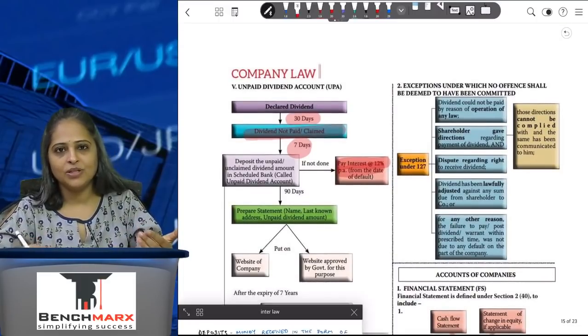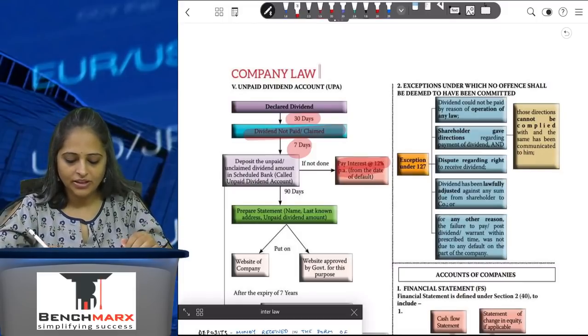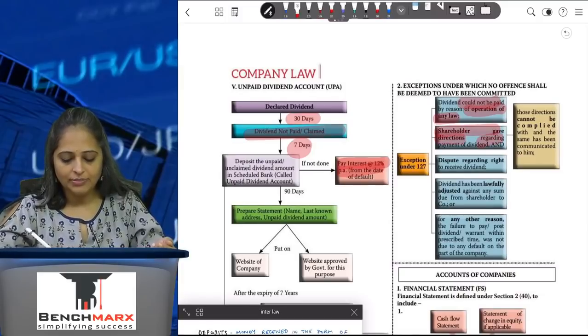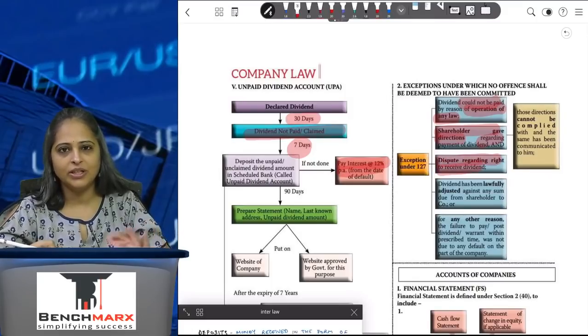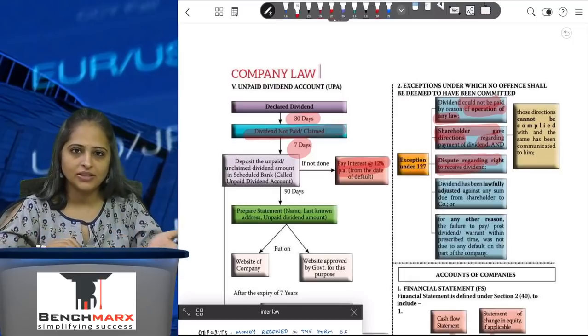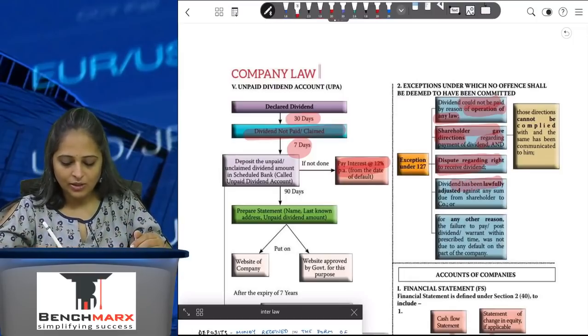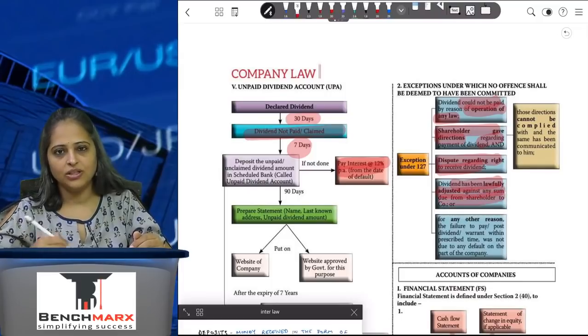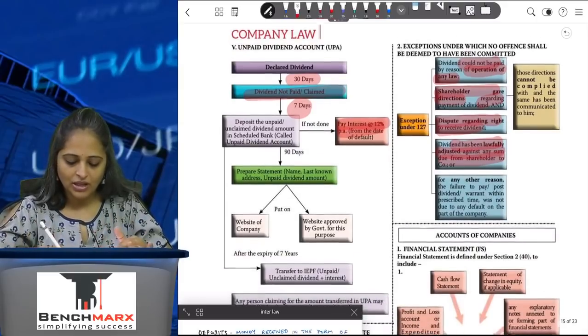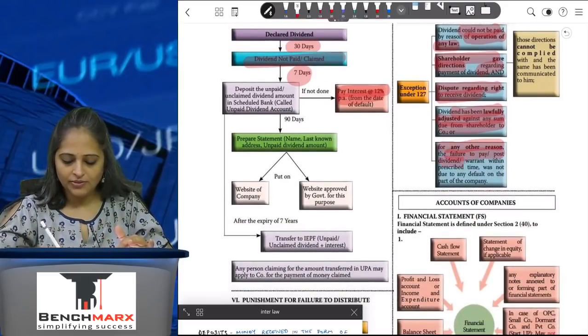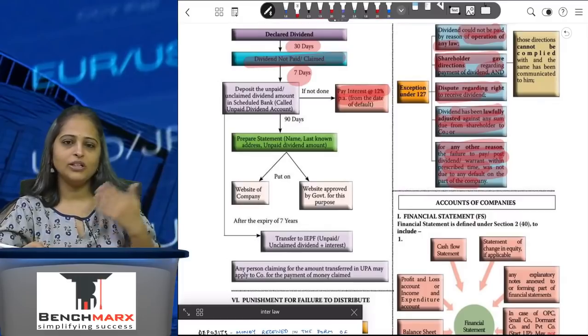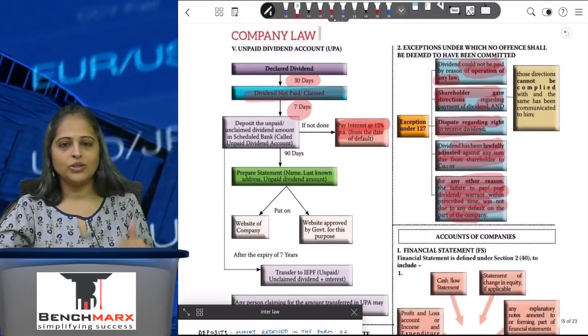When are there exceptions, when will no offense be committed? When the dividend could not be paid because of operation of any law, or the shareholders gave direction regarding payment of dividend, whether they wanted it or not, or there is a dispute regarding the right to receive dividend, or the shares have been transferred, so who will get the dividend, the one whose name was registered at that point of time. Or dividend has been lawfully adjusted against any sum due from the shareholder. The shareholder was supposed to pay the amount, that amount has been adjusted, so now nothing has to be transferred to unpaid dividend. Or for any other reason, failure to pay or post the dividend warrant within the prescribed time was not due to any default on the part of the company. If the company is not at default, the company will not be punishable. So that is about dividend.